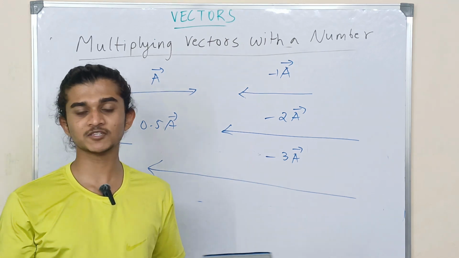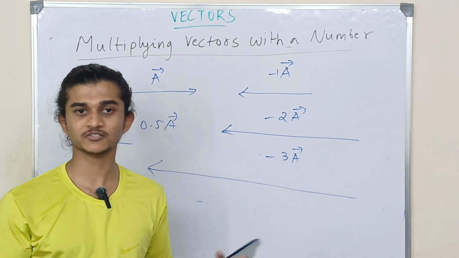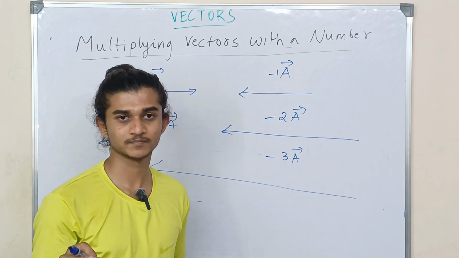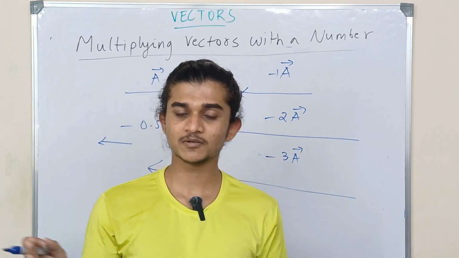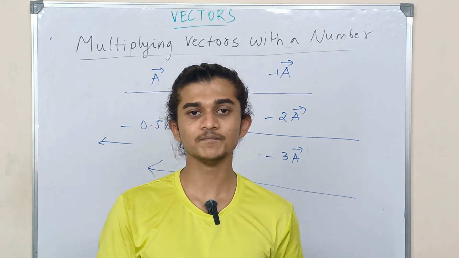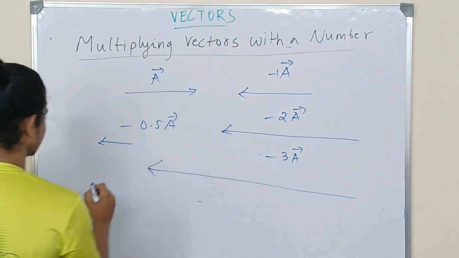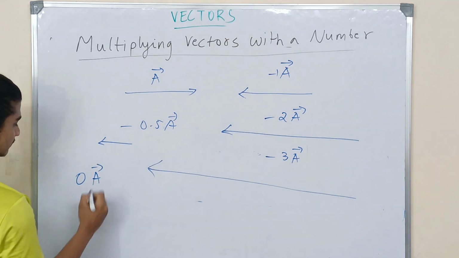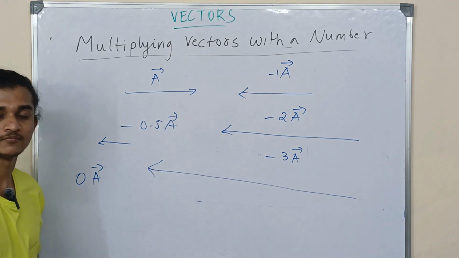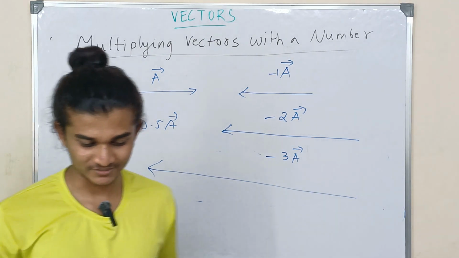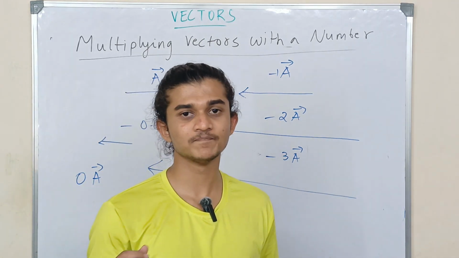Now what if I multiply it with 0? The vector simply vanishes, you get a 0 vector or a null vector. If a vector has 0 magnitude or undefinable direction, it is said to be a 0 vector. So if I say 0 into vector A, it's nothing, just nothing. There's no vector there. So this was the basic introduction of vector.